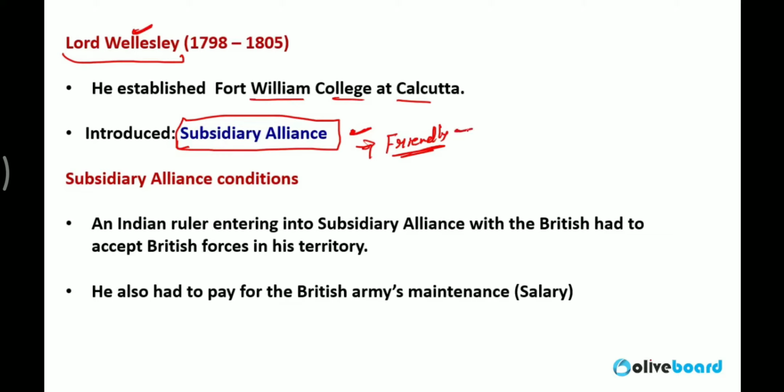So finally, it was a conspiracy. It was a very sharp move of the Britishers. The Britishers said that the Nawab or king just has to pay the salary for the British army maintenance. Means British forces inside the territory of Indian kings and Nawabs were paid by those Indian kings and Nawabs, but they were the British forces.